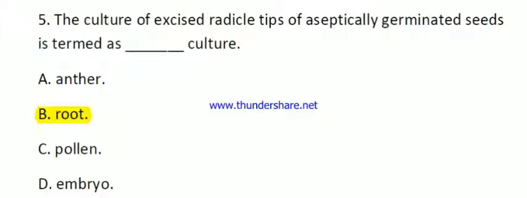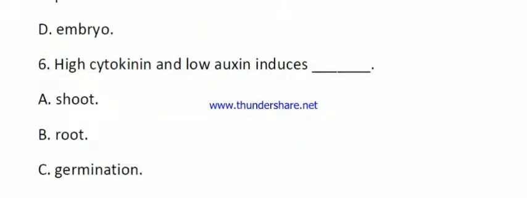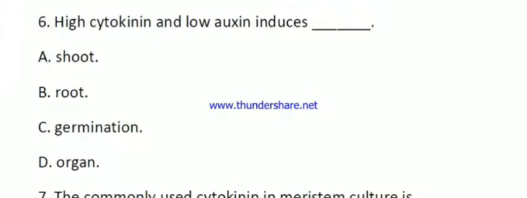Then question number 6. High cytokinin and low auxin ratio induces, the options are shoot, root, germination, organ. Here the right answer is shoot. If the question asks high auxin and low cytokinin ratio, then the answer will be root.